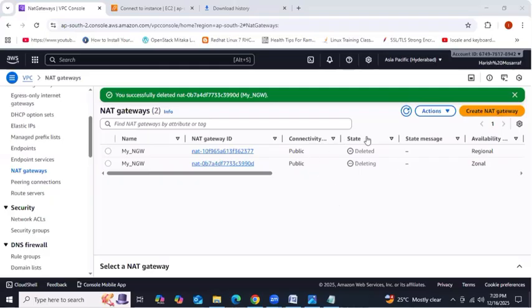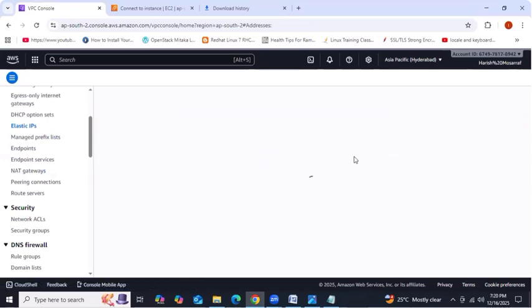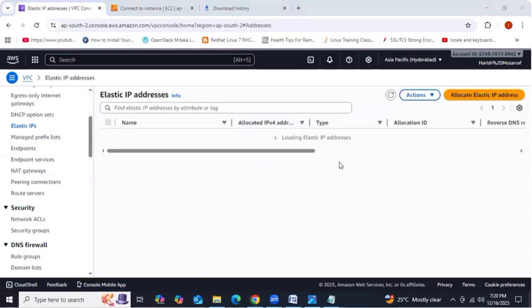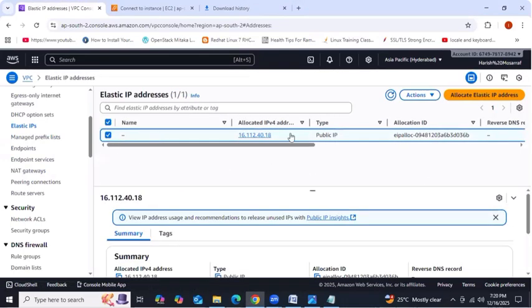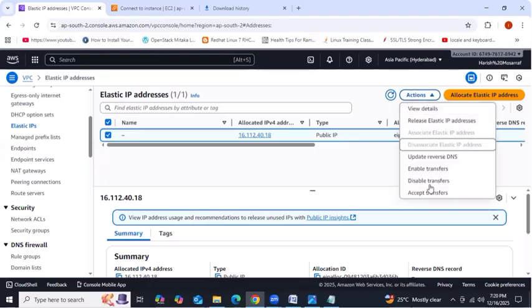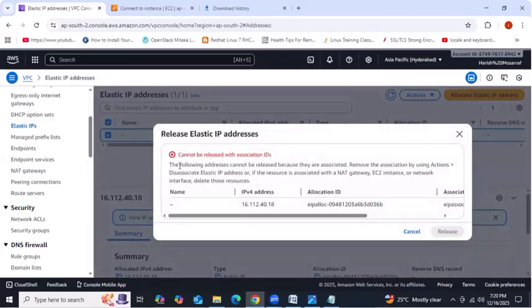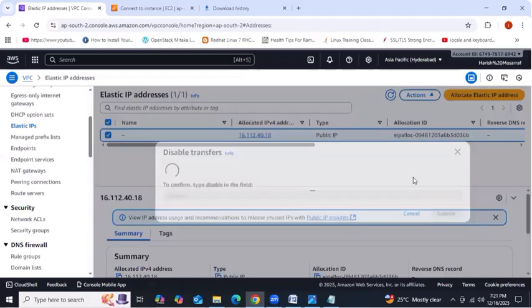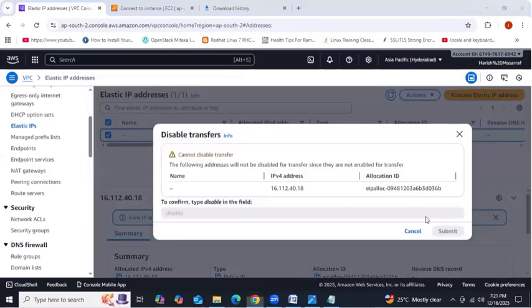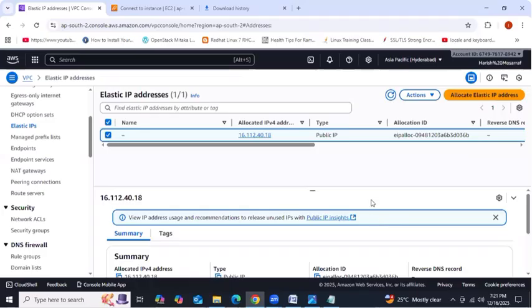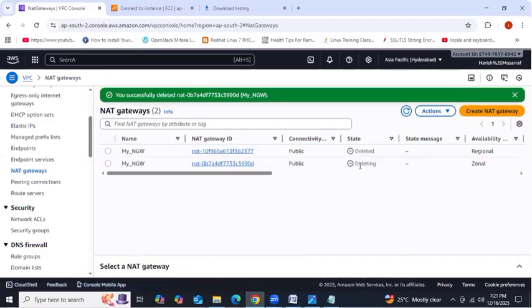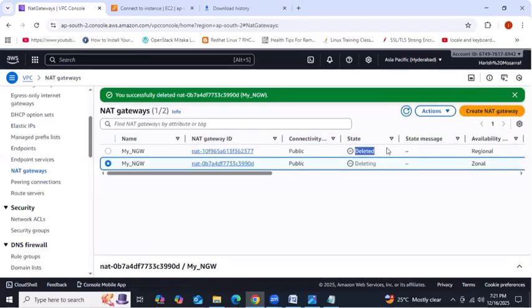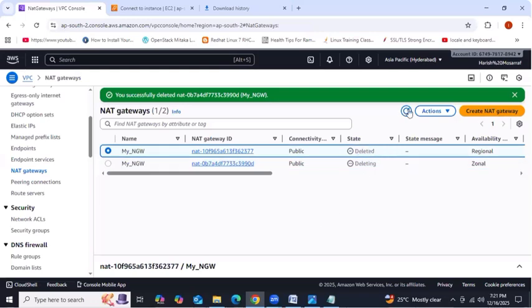After deleting this NAT gateway completely, go to elastic IP address. And now it's not deleted. We need to wait a few minutes. Go to elastic IP address. Here we'll have the elastic IP address. Select this one, go to actions and then release. It cannot be released because the NAT gateway is not deleted first. So we need to wait a few minutes. Still it is deleting. It needs to get deleted, then it will work.